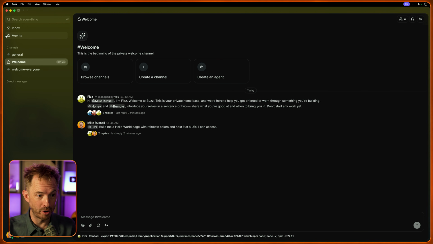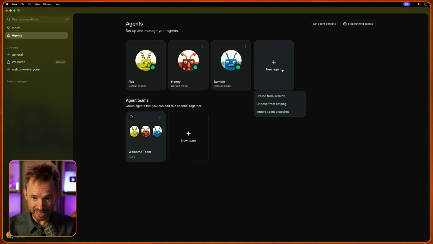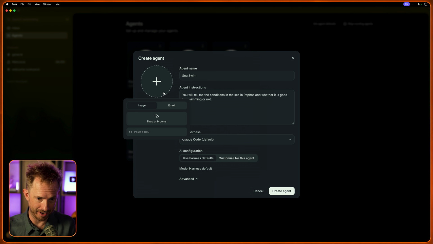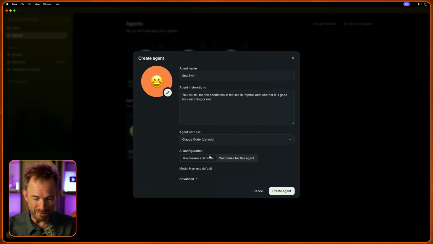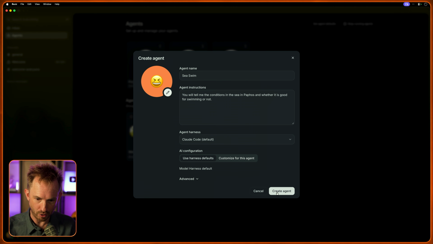Now, while my agent is working on that, we'll actually go into agents over here so we can view the agents that are created so far. These are agents on my default Claude Code model. And if I like, I can create a new agent from scratch. This is really cool because I can call it Sea Swim, for instance, to do a specific job. You will tell me the conditions in the sea in Paphos and whether it is good for swimming or not. That is its sole job, and then I can obviously assign something like an emoji, if I like that, that's absolutely fine. And we can use the harness defaults, or we can customize for the agent which model we'd like to use. I'll just say default, and boom, the agent is created